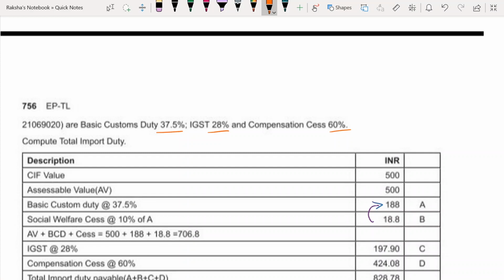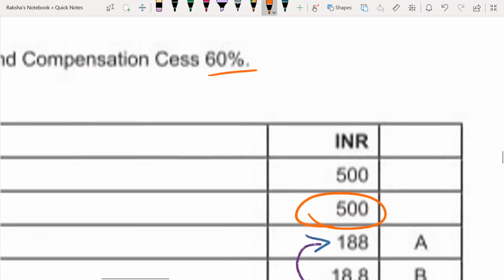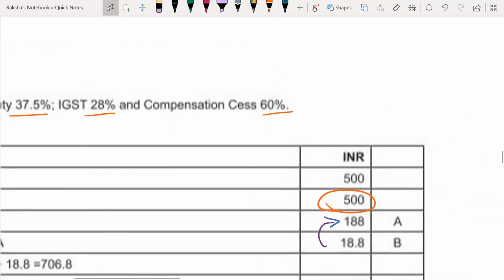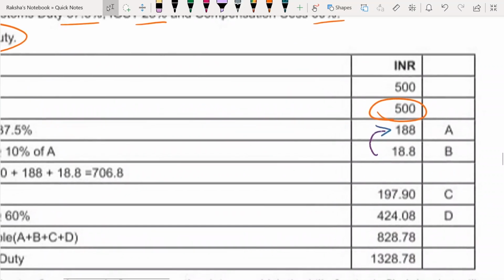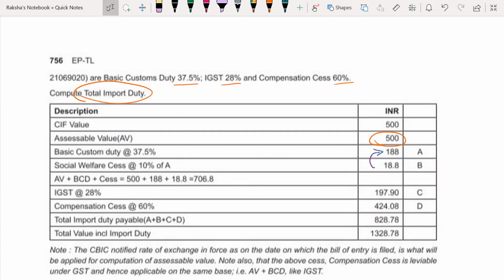Now, how do you calculate total import duty? Here they are interested in understanding how much is the total taxes. So CIF value or the assessable value is 500 rupees. On this 500, what is the basic customs duty? 500 into 37.5%, you will get 188. What is the social welfare cess? Social welfare cess is 10% of basic customs duty. Right, so now we got the value.